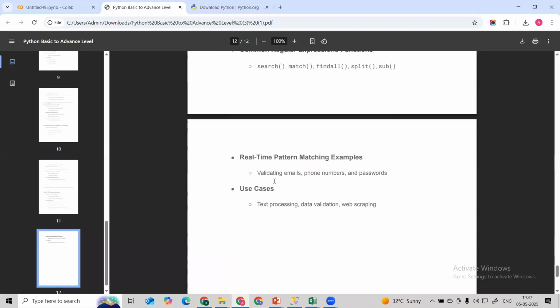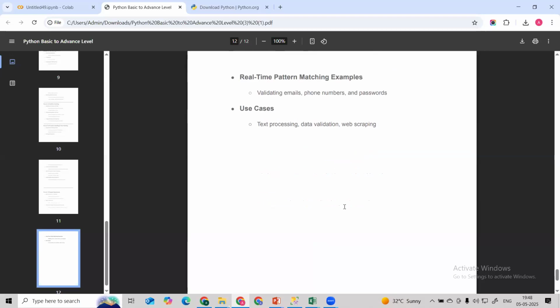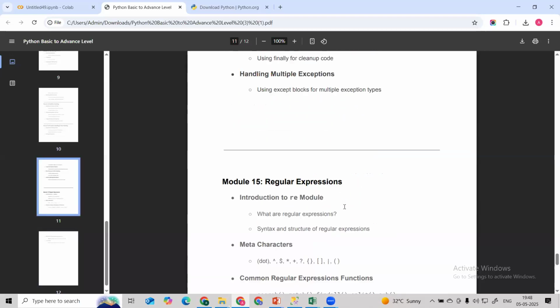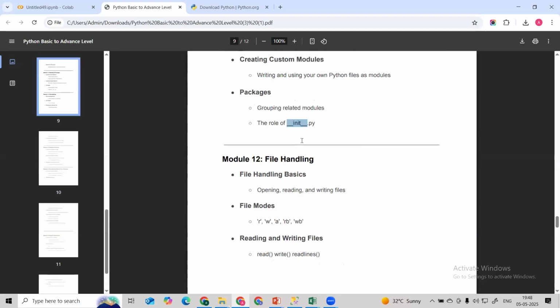Let's suppose I want to validate whether an email ID is correct or not, or a phone number, or a password. These are some of the string patterns I want to validate or extract: phone number, email address, addresses, person name. All these things we can deal with using regex. Then we are going to learn text processing, data validation, and web scraping in these modules. This is how we are going to complete this Python course end to end.